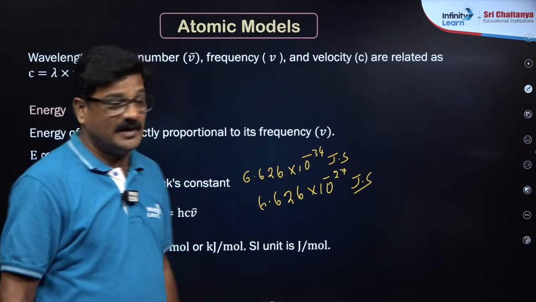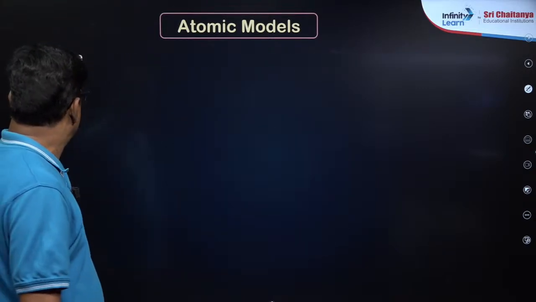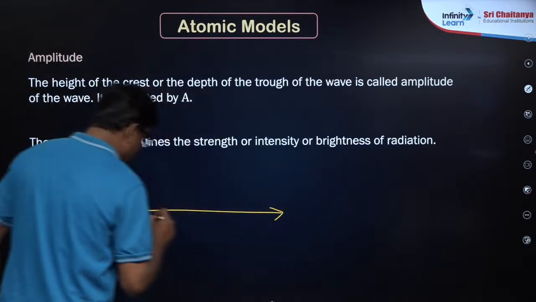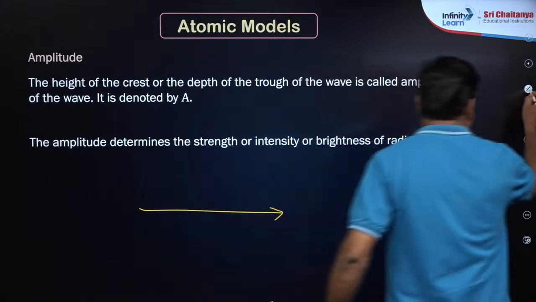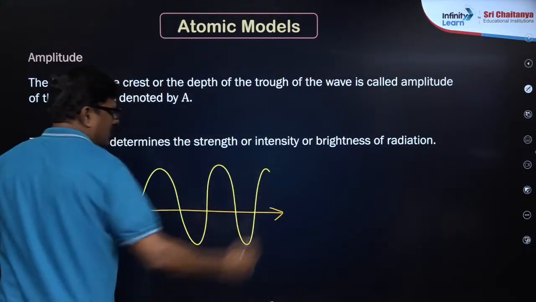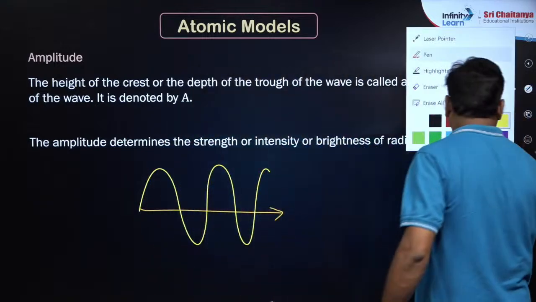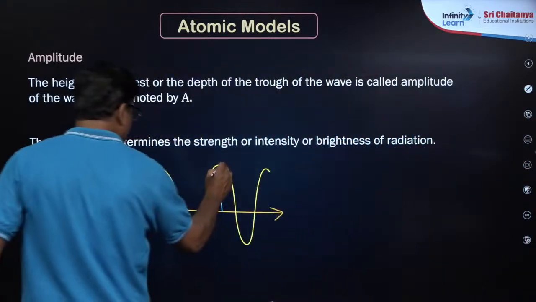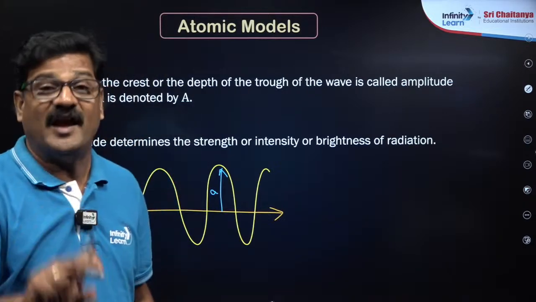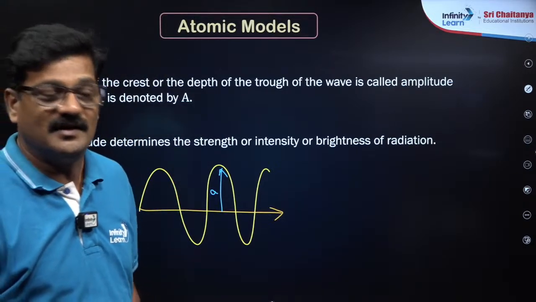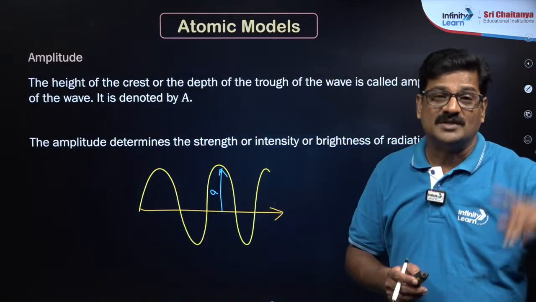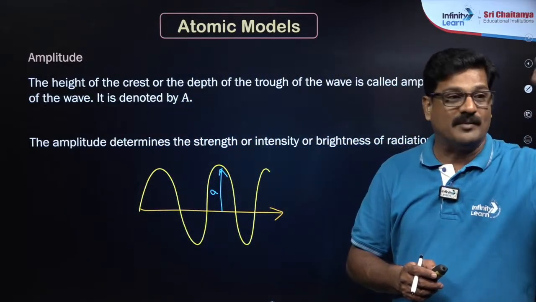So let's talk about amplitude. This is the wave, when this wave is propagating like this, and the height of the crest is called amplitude. When the intensity of the light increases, amplitude increases. So the light in the morning has less amplitude, the light in the afternoon has more amplitude.